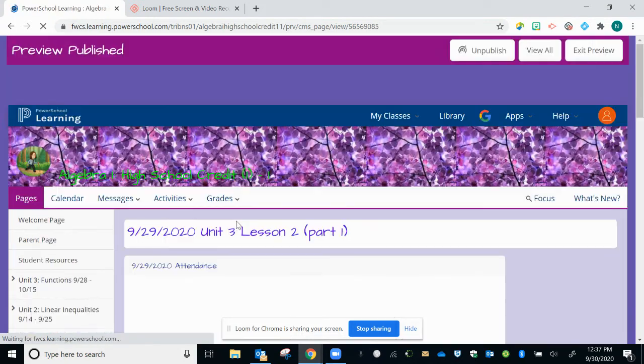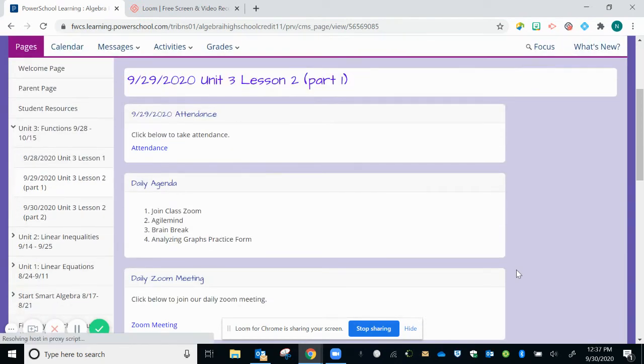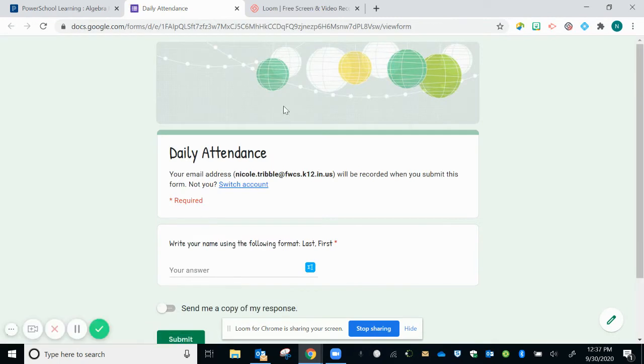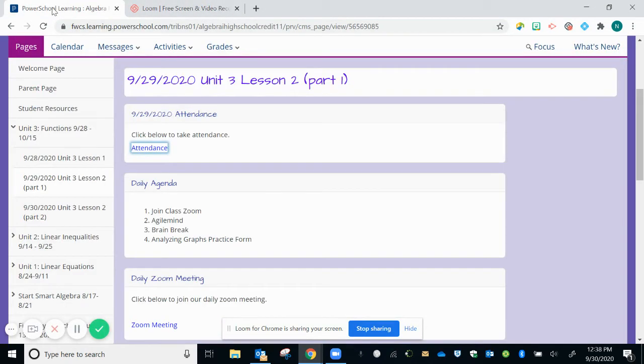So if I were to click on one of these lessons, that day will come up. You are always going to see the attendance as the very first thing listed. So when you log in, you should go straight to the attendance link and click on it. That's going to bring you to the attendance where you're going to write in your name. So the format would be that you put your last name first and your first name last and hit submit. You also have the option to send yourself a copy of the response through your email if you choose. Once you've done that, you may close it.